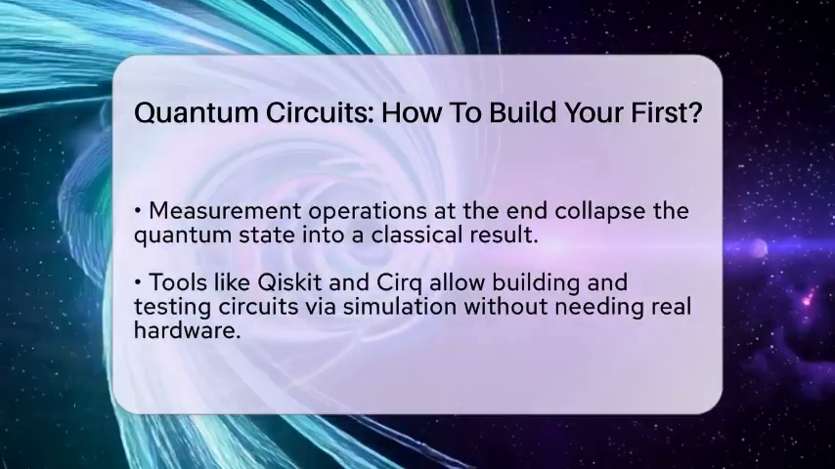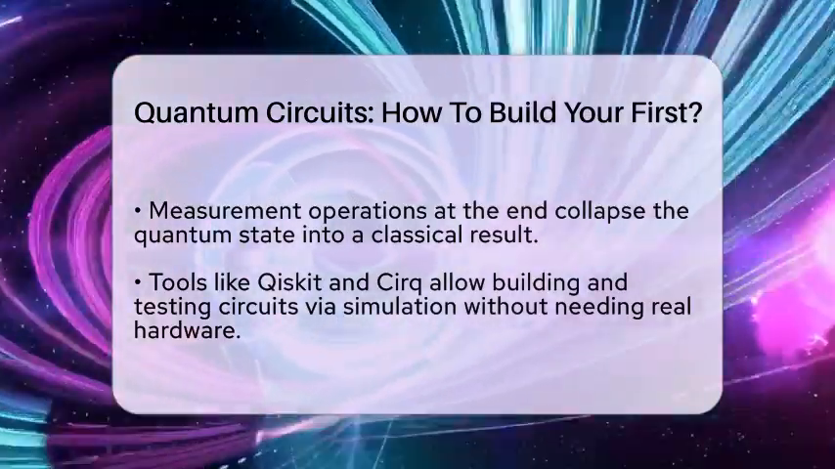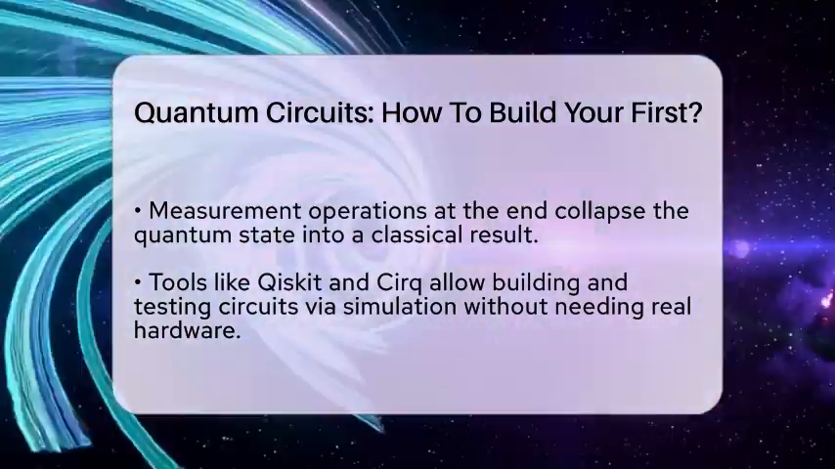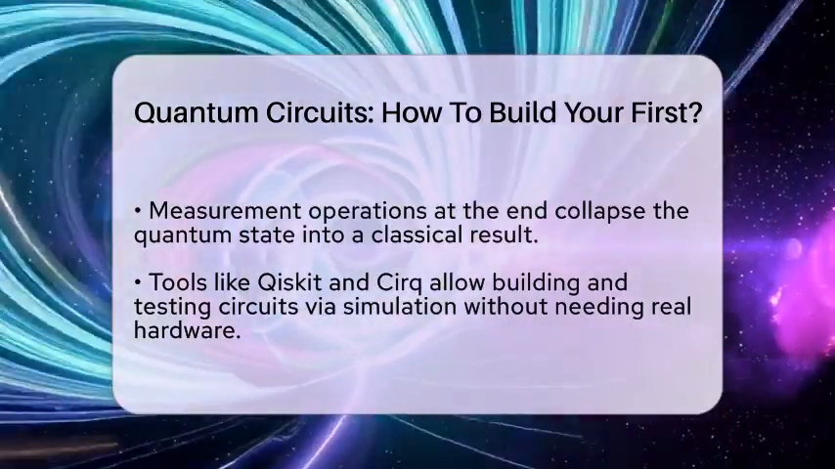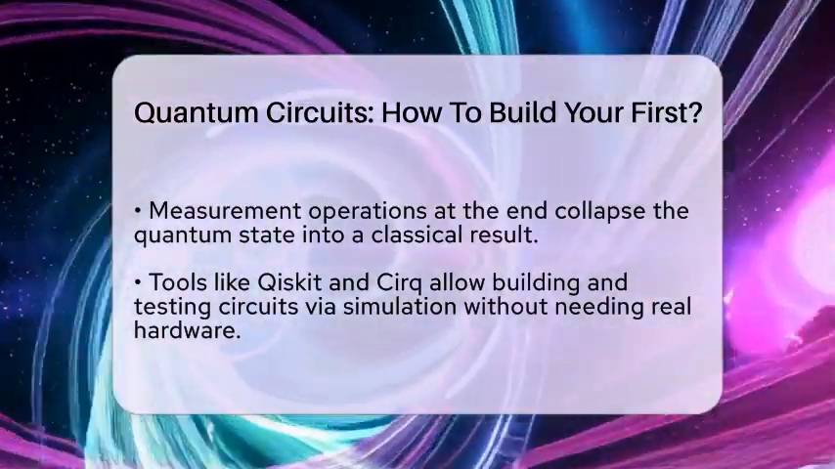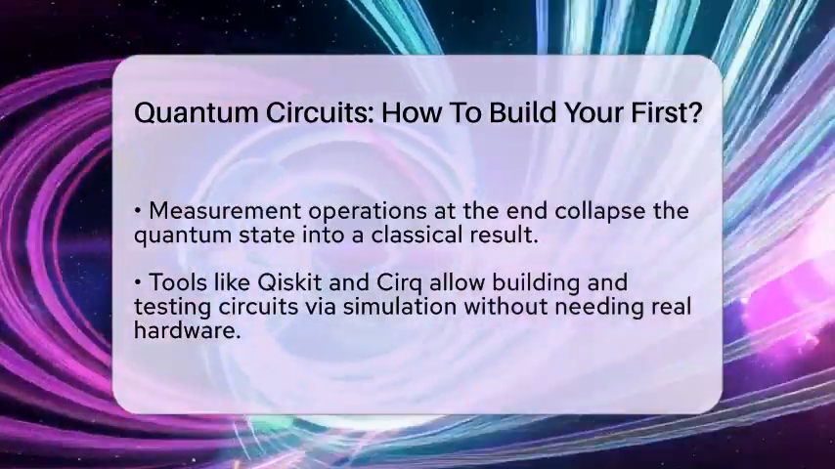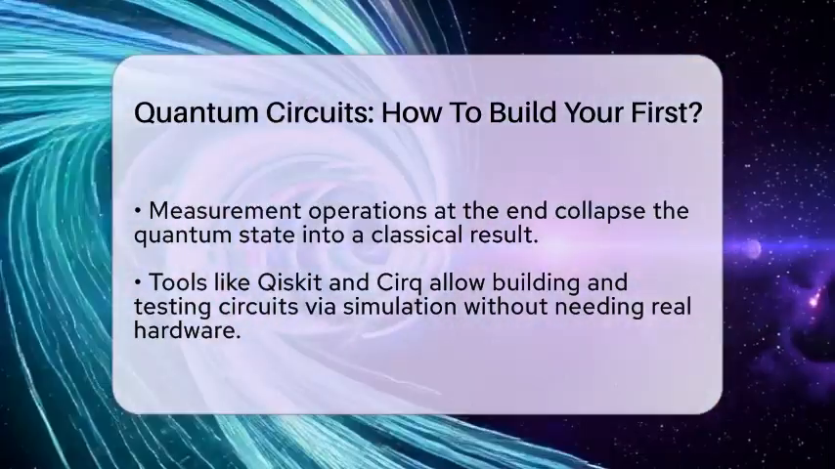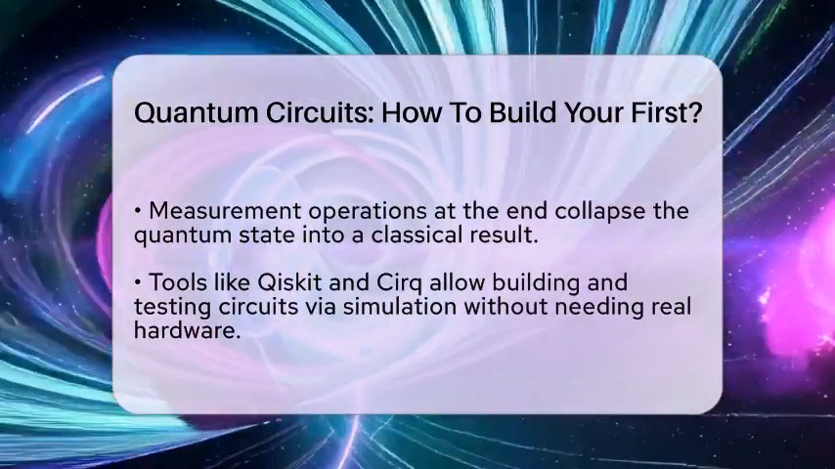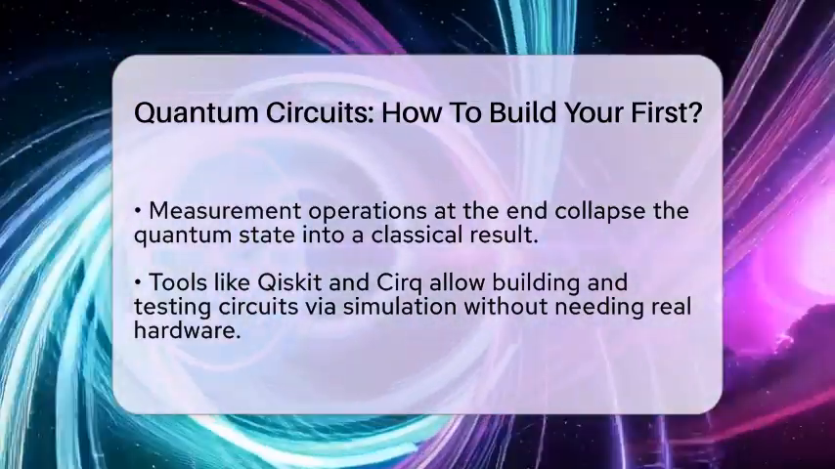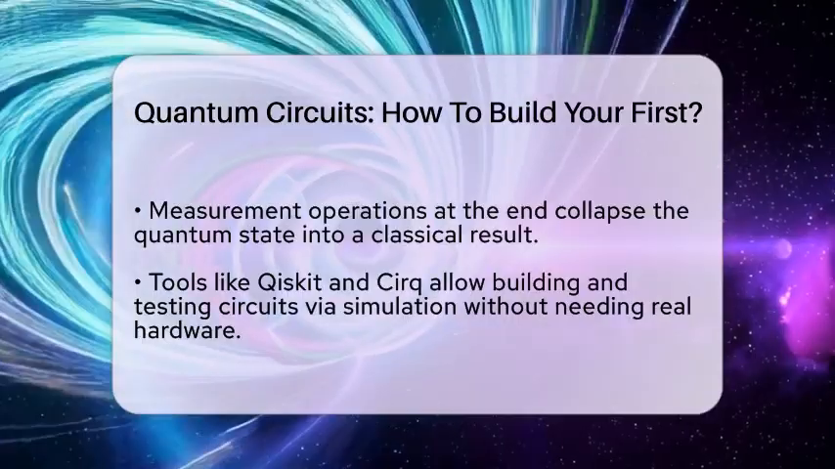You can build and test your circuits using tools like Qiskit from IBM or Cirq from Google. These platforms let you create circuits by defining qubits, applying gates, and running simulations. You don't need real quantum hardware to see how your circuit behaves. The simulators show probability distributions of outcomes.